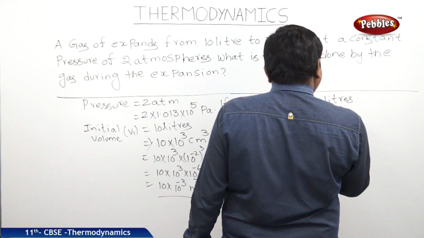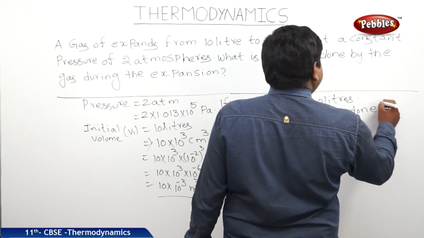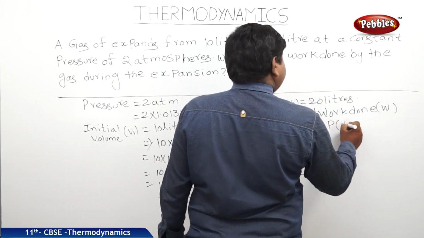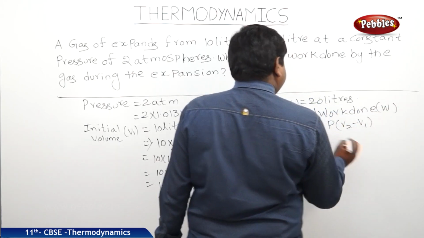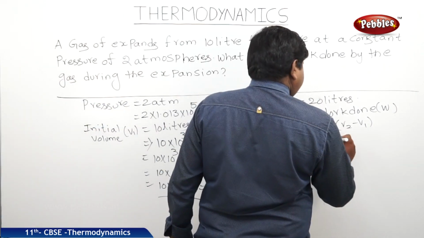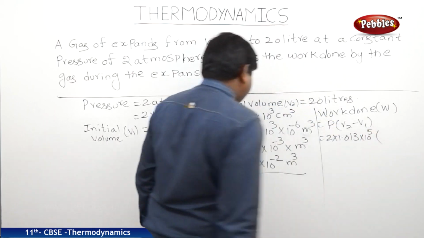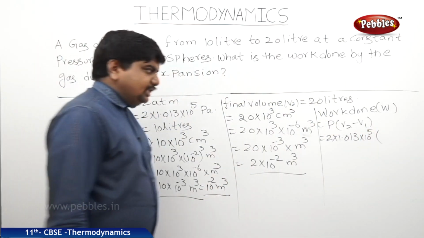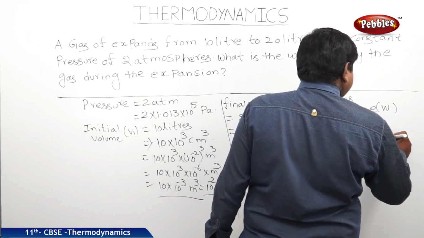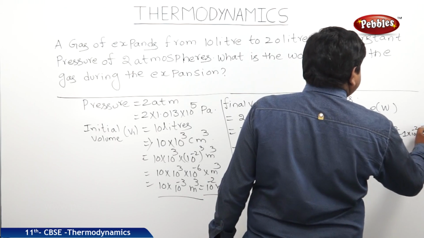Therefore, work done W is equal to P into V2 minus V1, where P is 2 into 1.013 into 10 to the power of 5, where V2 is 2 into 10 power minus 2, where V1 is 1 into 10 power minus 2.